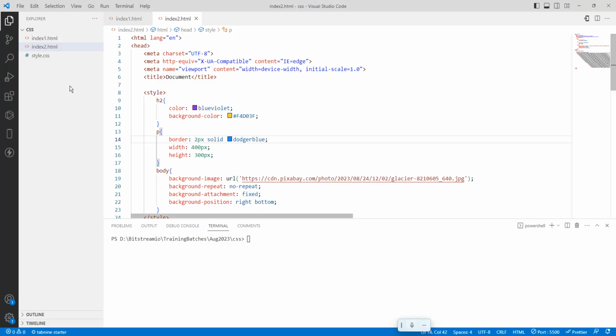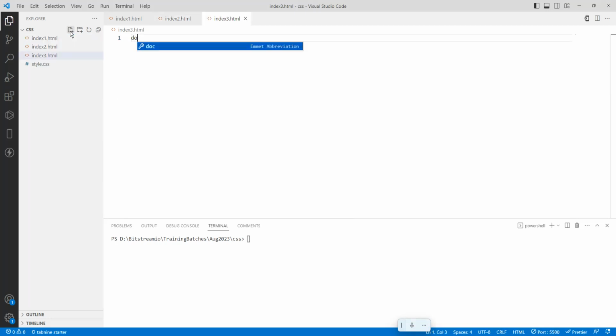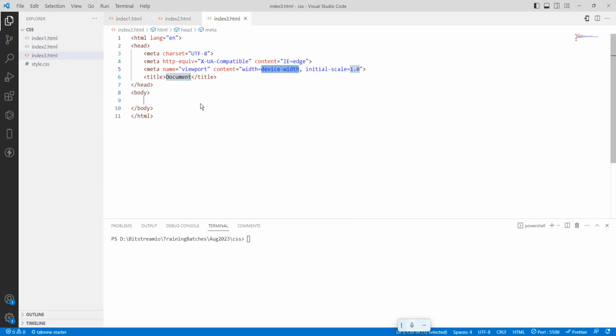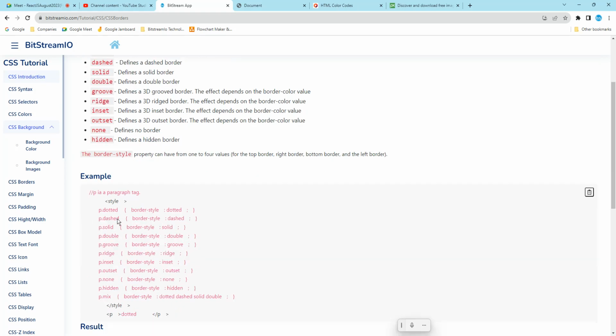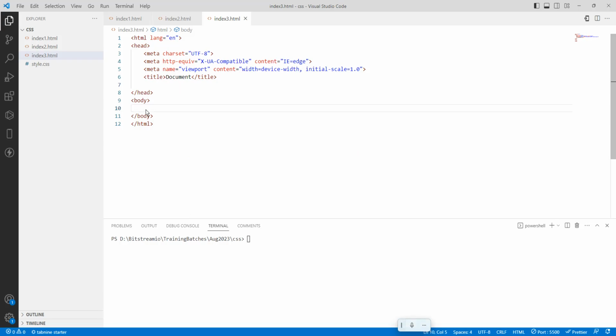So I want to go here, index3.html, and here I want to write a border. I want to take one paragraph here. P dot, I will take a paragraph. Inside the paragraph, I will add some text.